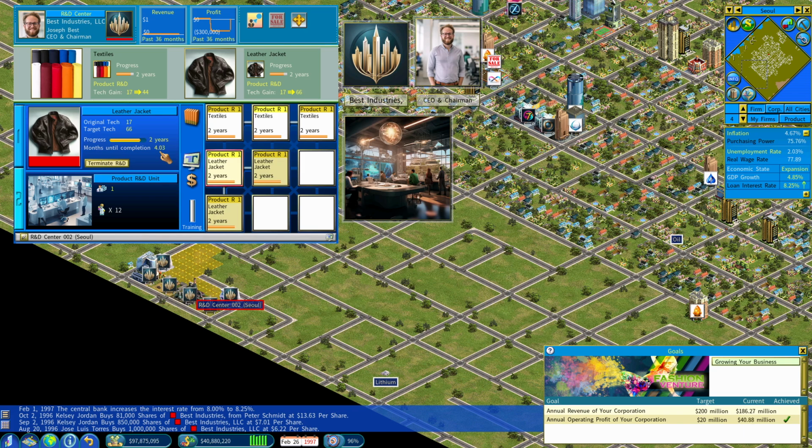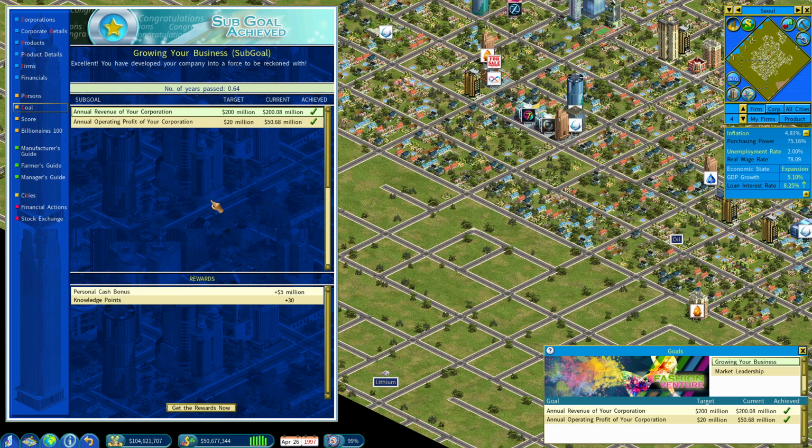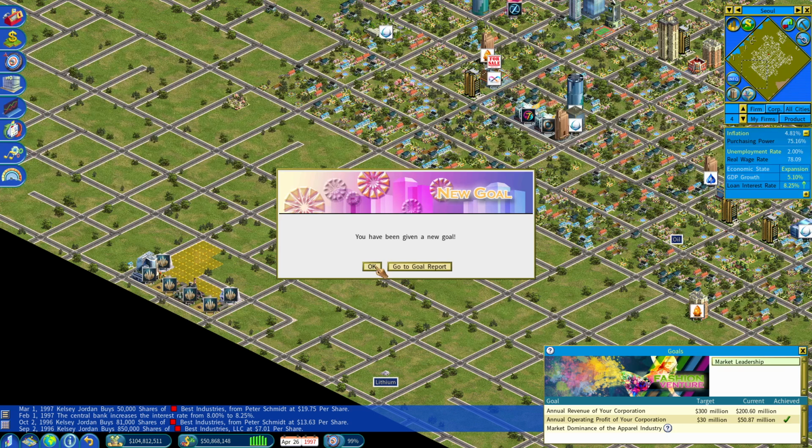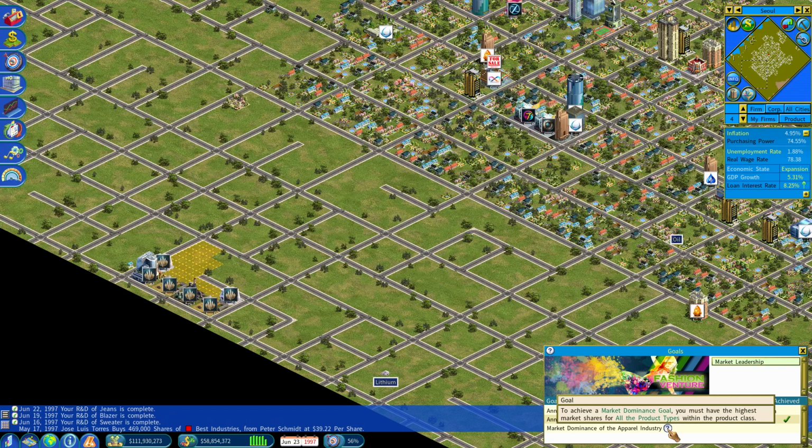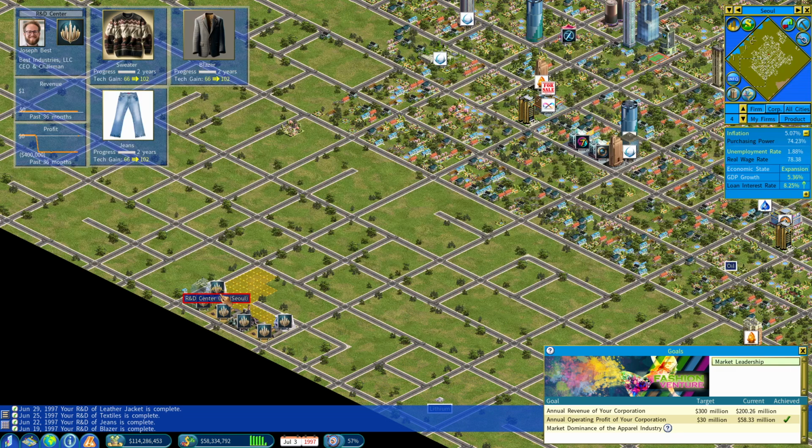The central bank increases the interest rate. Congratulations. You have achieved the goal. So yeah, she achieved both the revenue goals for us. But now, the R&D project is complete. There we go. So everything completed.